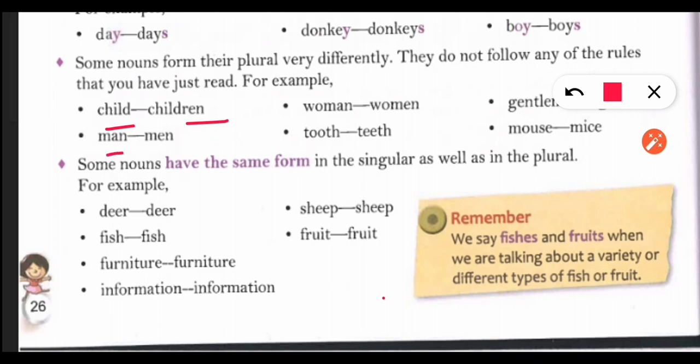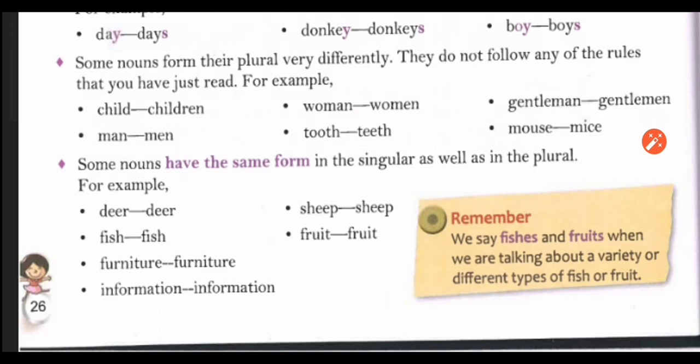Like man, MAN is singular and MEN is plural. Same way, child is singular and children are plural. Woman, in this word MAN is coming, so this is singular, and here WOMEN, this word is plural. Tooth, this is singular, and TEETH, this is plural.